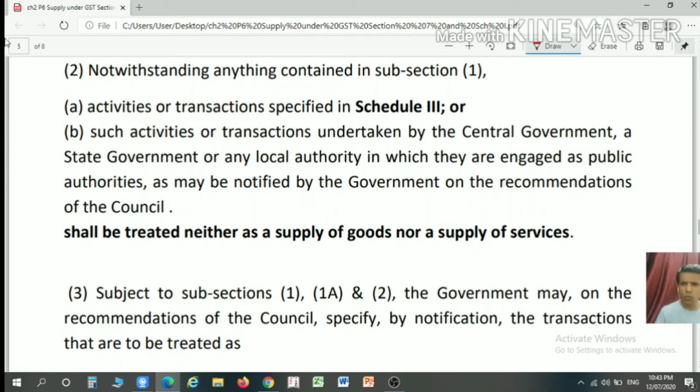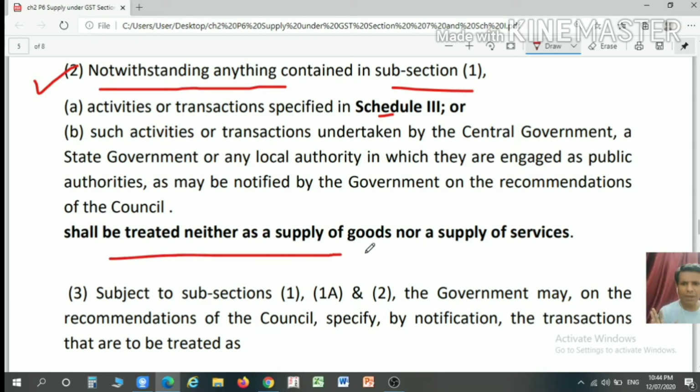Next one is section 7 subsection 2. It is a superior section over subsection 1 because it starts with the wording "notwithstanding anything given in section 7 subsection 1". So activities which are specified in schedule 3 shall neither be treated as a supply of goods nor services. So what is given in schedule 3 will not be treated as a supply.